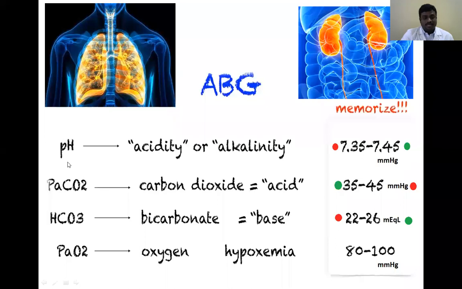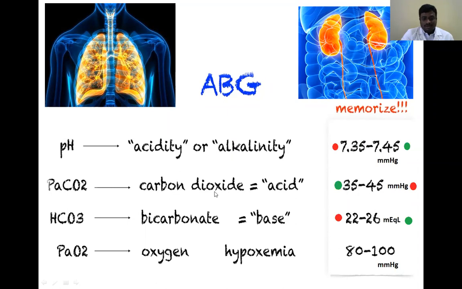Next one is partial pressure of carbon dioxide. Here we are analyzing carbon dioxide in the arterial blood. The normal value is 35 to 45 mm of Hg.